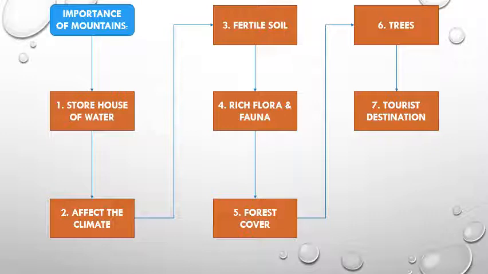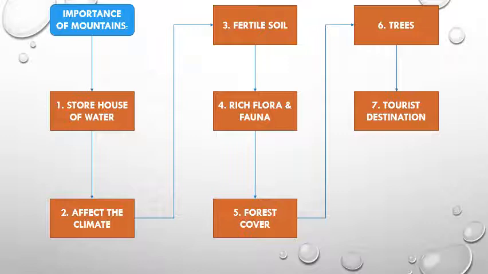Second point, the mountains also affect the climate. How are the mountains affecting the climate? High mountains like the Himalayas in Asia affect the climate and the weather in a major way. This is because they stand as a barrier against wind. For example, our Himalayas are not allowing the cold wind from the Gobi Desert to enter into India, and they are also not allowing the monsoon winds which give rainfall to India, especially in northern sides, to leave India. Is it clear? So they are affecting our climate.